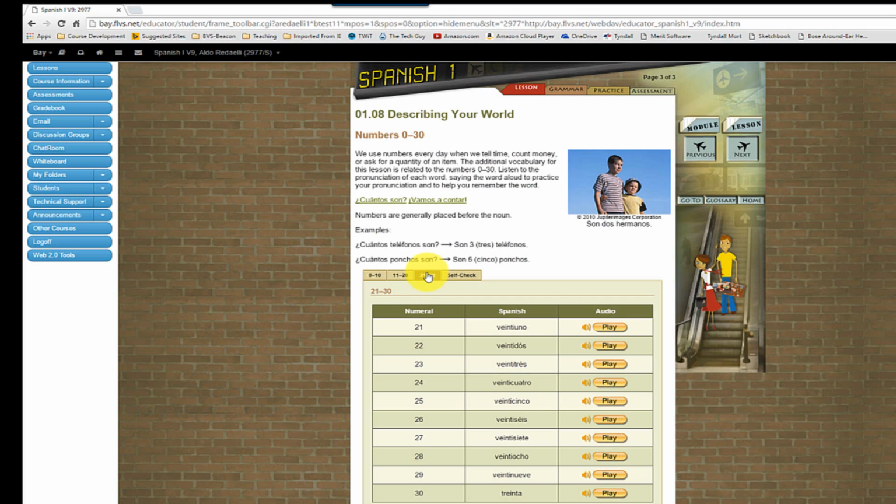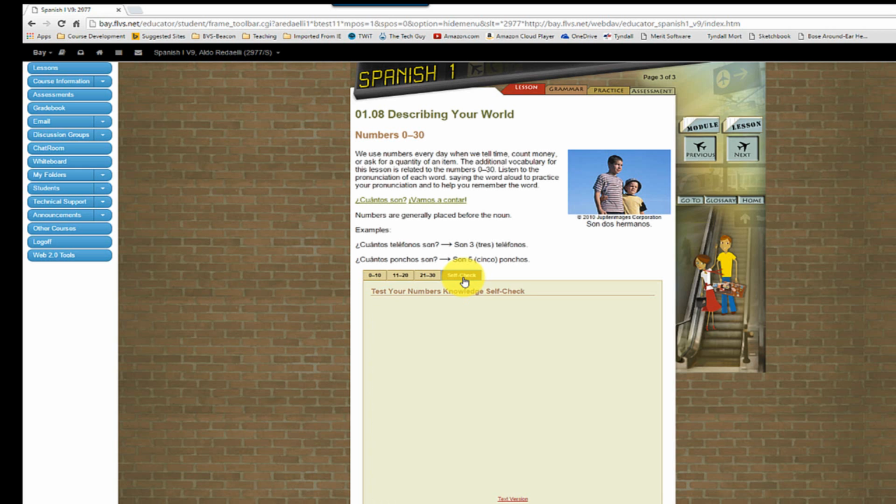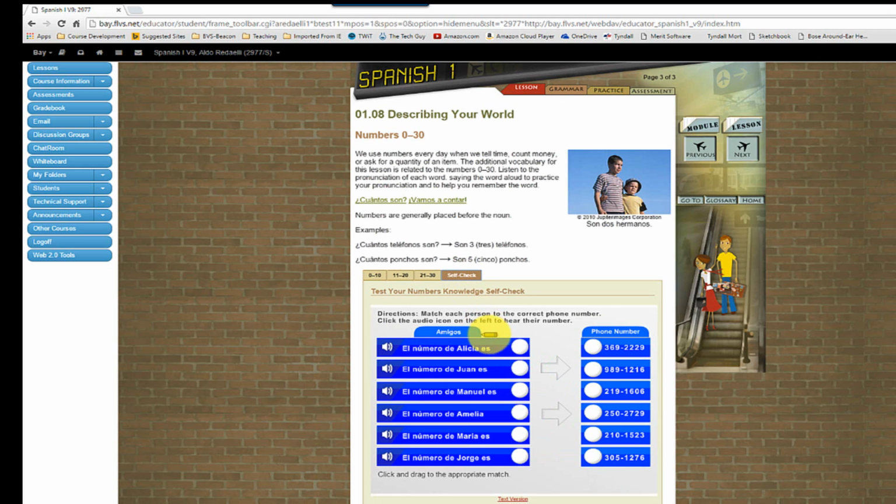So 11, 12, 13, 14, 15, 21, 22, 23, 24, 25. Again, you're repeating the words, which makes it a lot easier to remember. Keep that in mind. It's really important to see the patterns when you're doing this assignment with numbers, because there are clear patterns. Whether you're saying 30, 35 will be 35, for example, 36, 36.